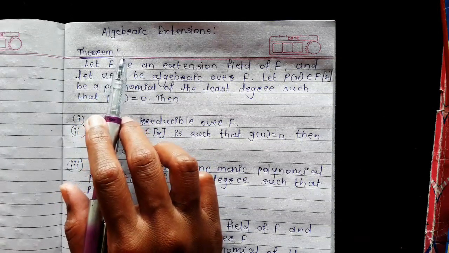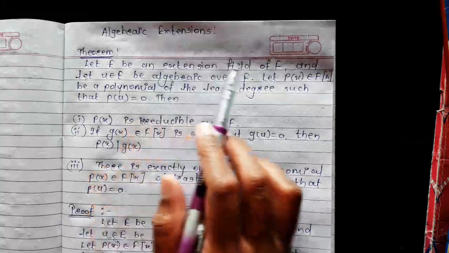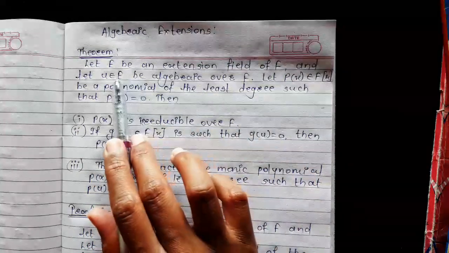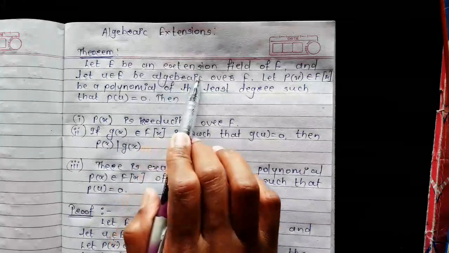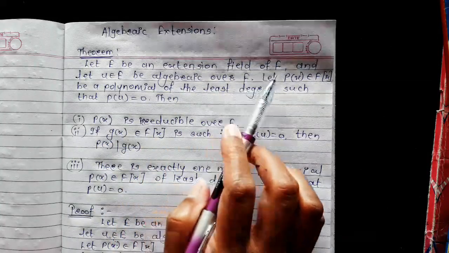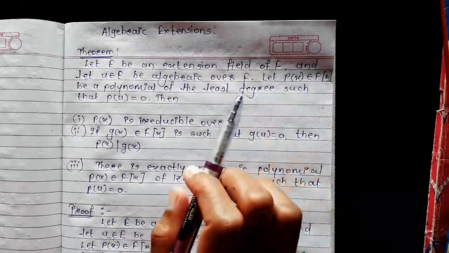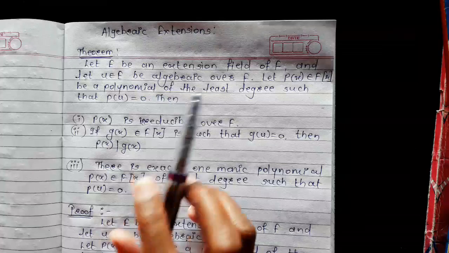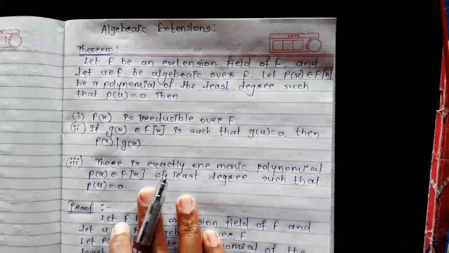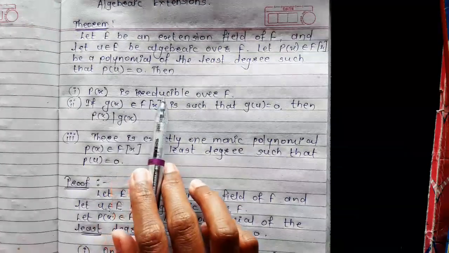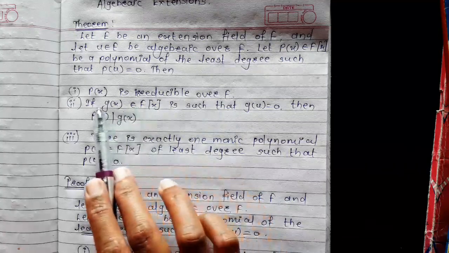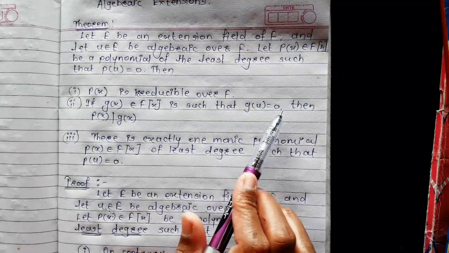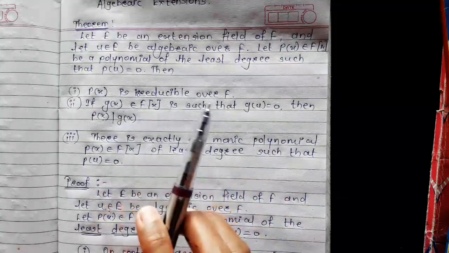The statement of the theorem is: let E be an extension field of F and let u belonging to E be algebraic over the field F. Let P of x belonging to the polynomial ring F[x] be a polynomial of the least degree such that P of u is equal to 0. Then we have to prove: first, P of x is irreducible over F. Second, if g of x belonging to F[x] is such that g of u is equal to 0, then P of x divides g of x.